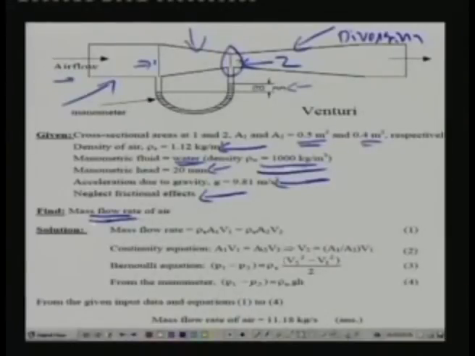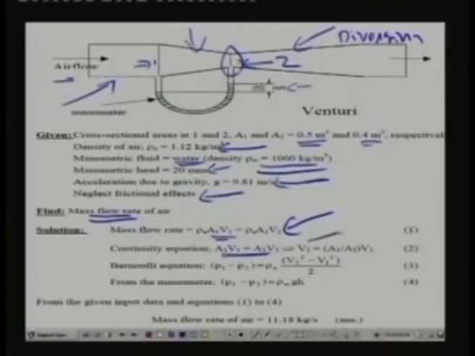We have to find out what is the mass flow rate for this venturi, which shows a manometric head of 20 mm. So the equation for mass flow rate is rho A V, mass flow rate at any point is equal to rho into cross sectional area at that point and velocity at that point. So you can write this expression for mass flow rate, and from the continuity equation, nothing but the conservation of mass equation, A1 V1 is equal to A2 V2, because we are assuming the fluid to be incompressible. So rho A V at any point is constant. So from this equation you get that A1 V1 is equal to A2 V2,